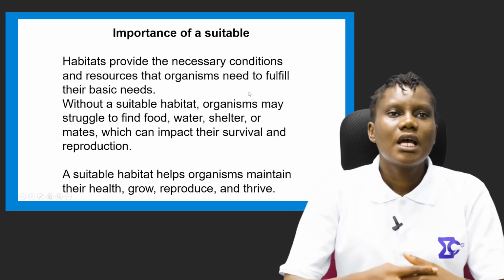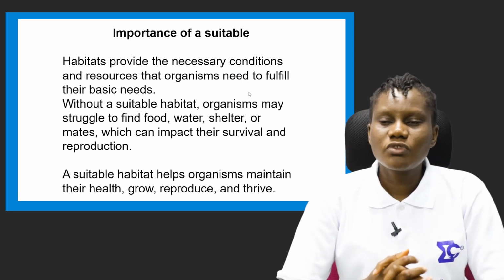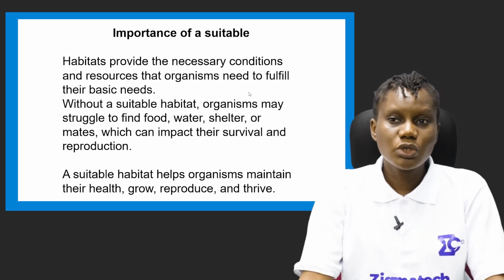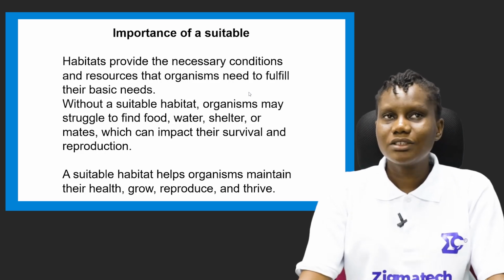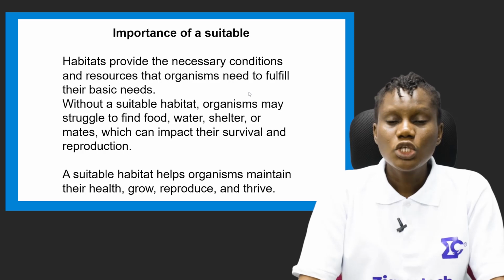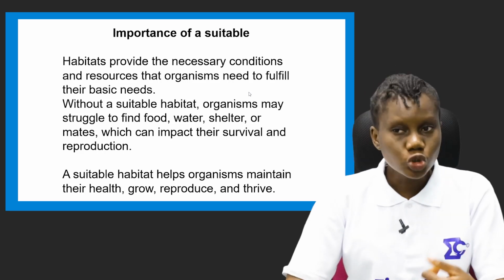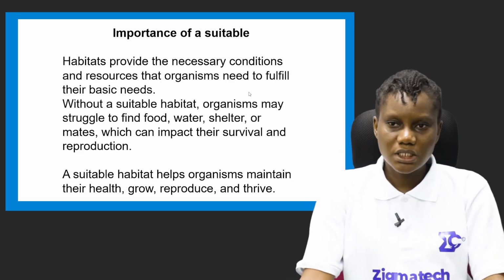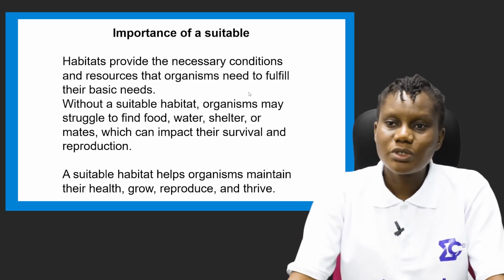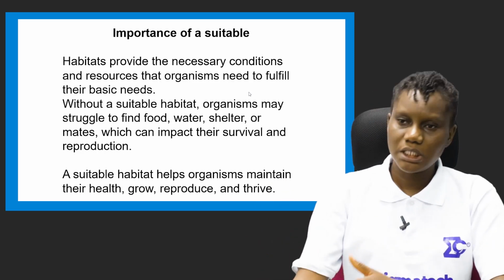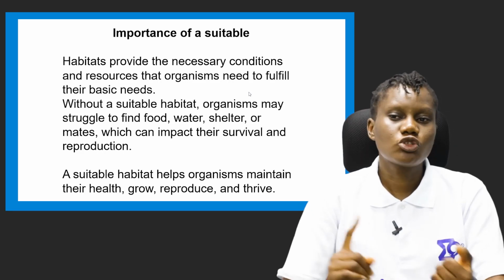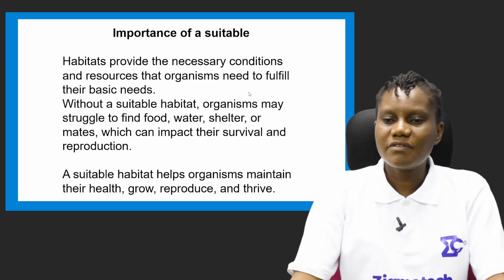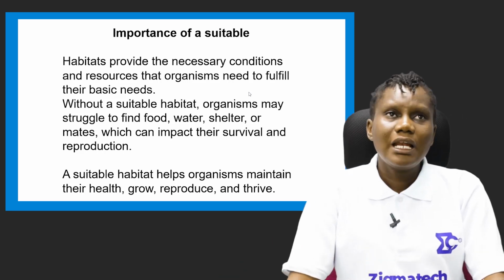So now we've known what habitat is. What is the importance of a suitable habitat? Habitat provides the necessary conditions, as I earlier said, and every organism needs food, water and shelter. Where they can easily access these, that is where they stay. Habitat provides the necessary conditions and resources that organisms need to fulfill their basic needs. Without a suitable habitat, organisms may struggle to find food, water, shelter or mates, which can impact their survival and reproduction.